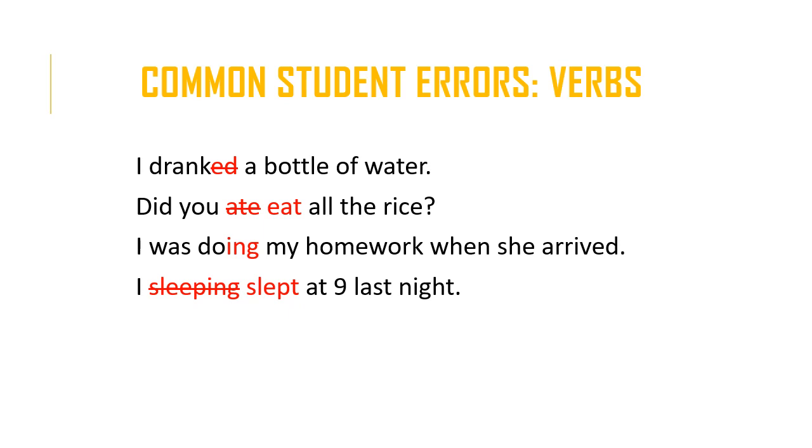Did you eat all the rice? So the confusion here is from the fact that there's a helping verb. As we said before, when there's a helping verb, the tense and the person are indicated by the helping verb. So in this case, the helping verb is did. We make did, which was originally do, past simple. And the main verb eat becomes the base form of the verb.